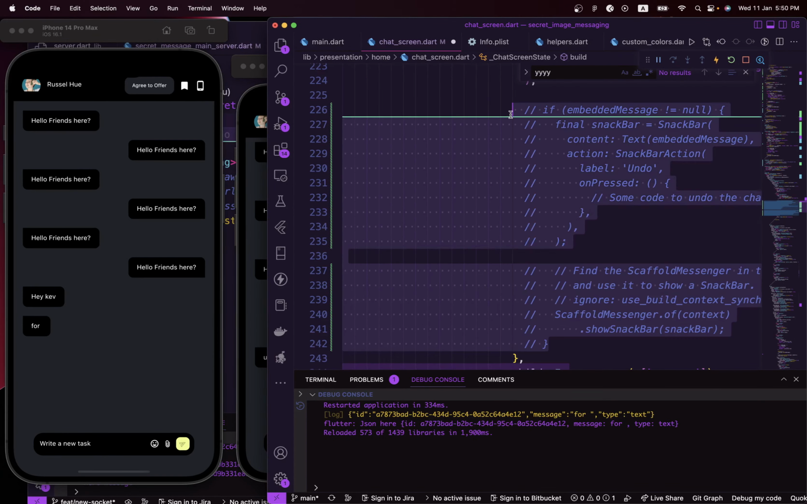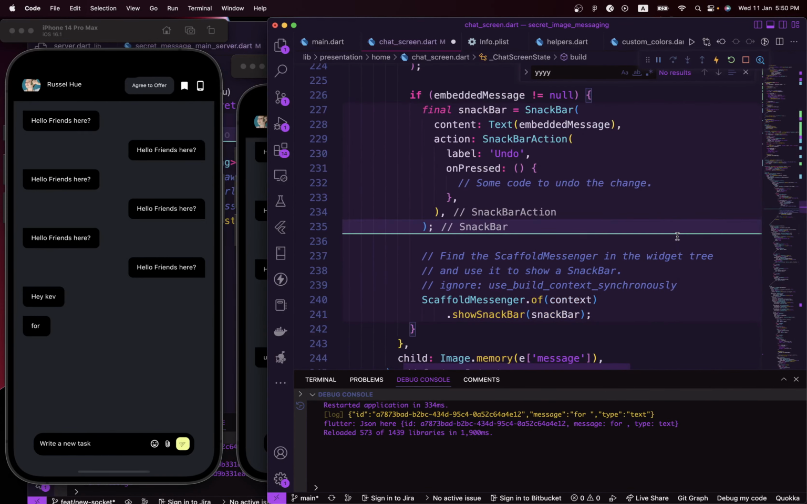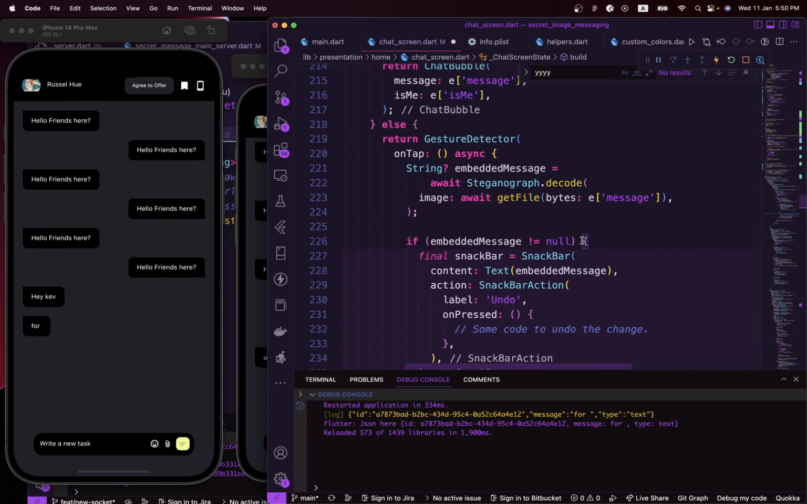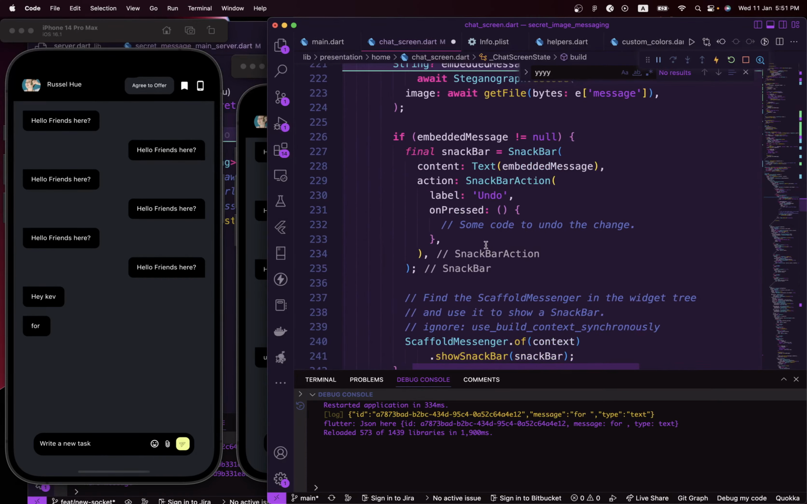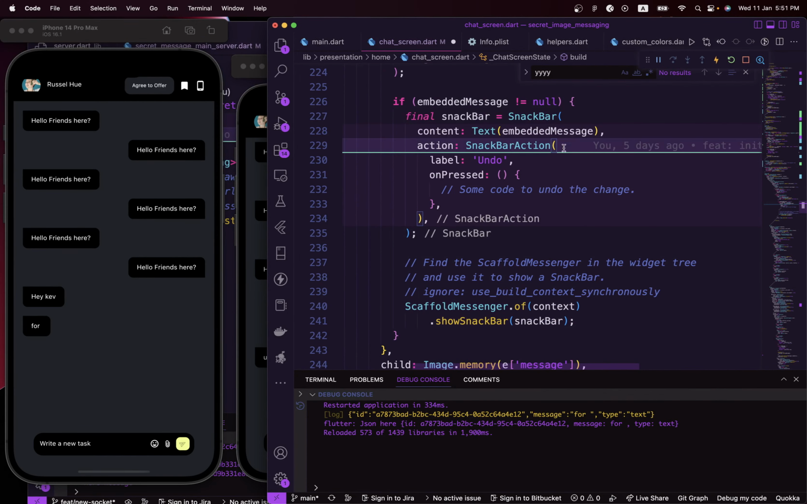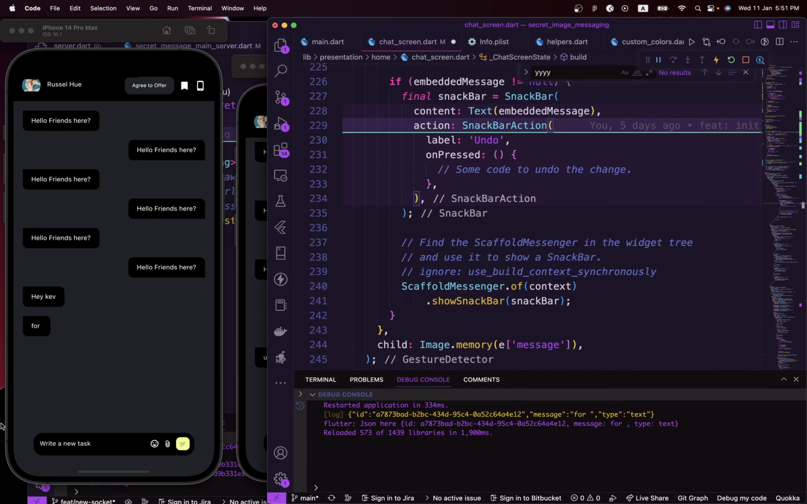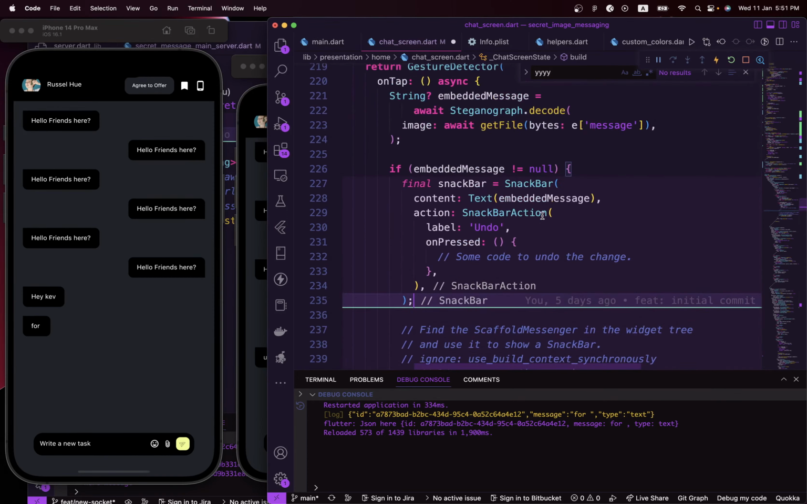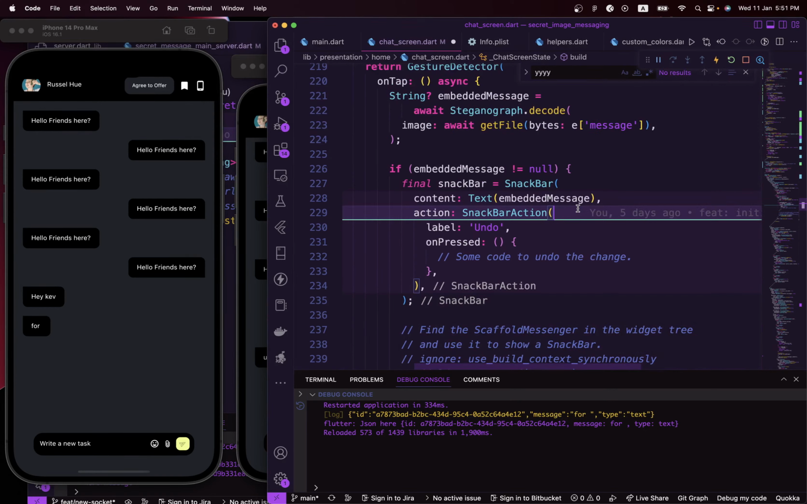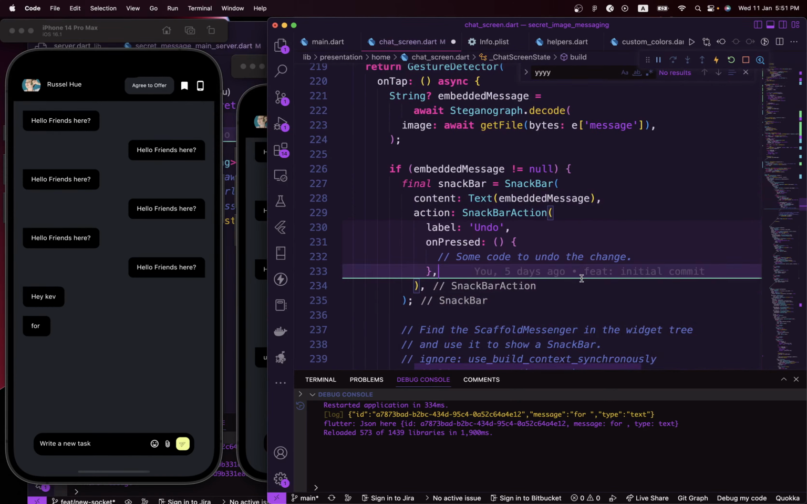Next, I'm going to uncomment this section. What this is basically doing is checking to see if the embedded message is not empty. Once it's not empty, meaning there's a message in there, then go ahead and show us the message in a snack bar action, basically a pop-up beneath here, which shows the encoded or encrypted message within the image. Once we tap on the image, that will show us the encrypted message within our image.